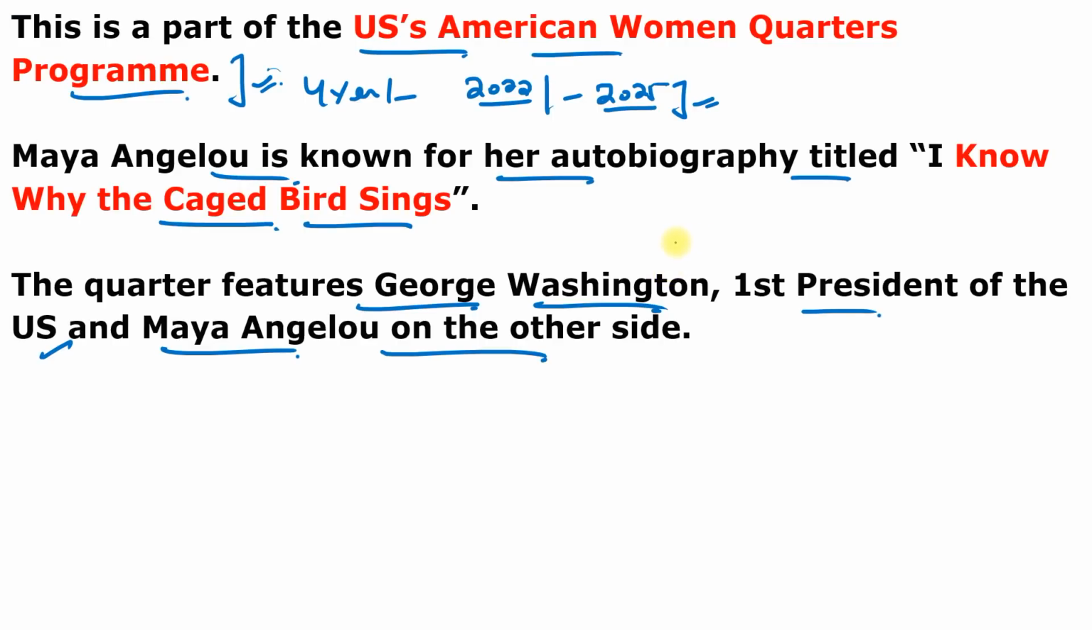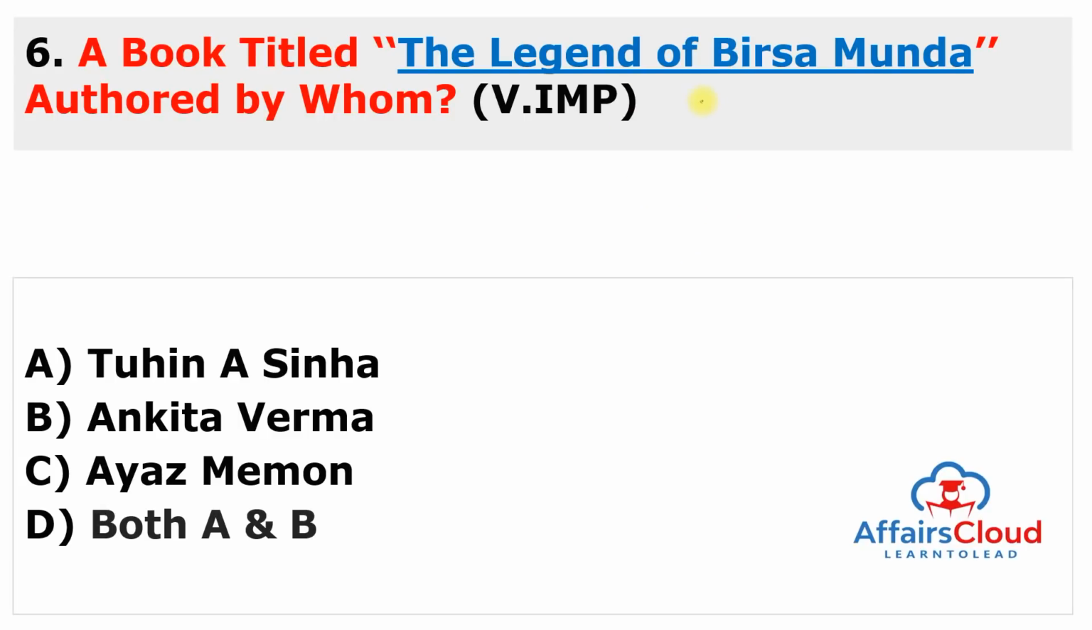Moving to next question. A book titled The Legend of Birsa Munda, authored by whom? Again, very important personality, Birsa Munda here, and the book is about the life of Birsa Munda and how he struggled against the British. And the answer of this question is Tuhin A. Sinha and co-authored by Ankita Verma. So the answer of this question is both A and B.